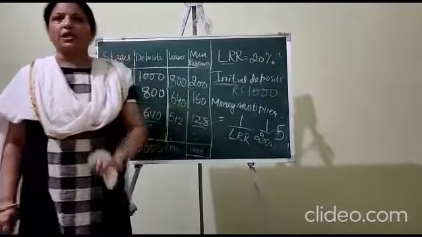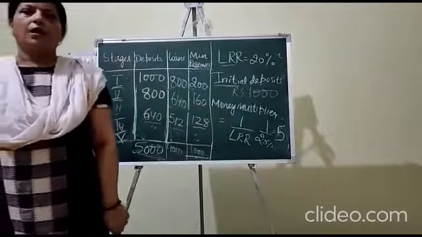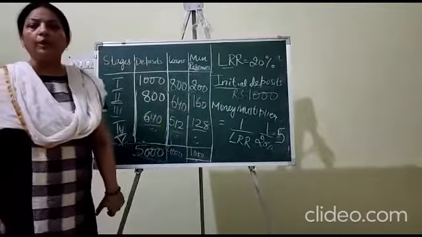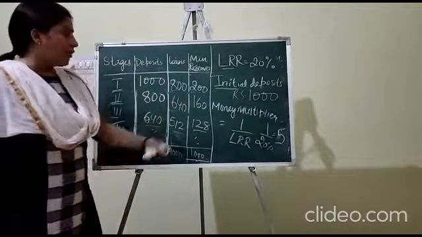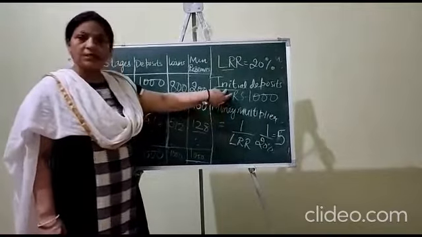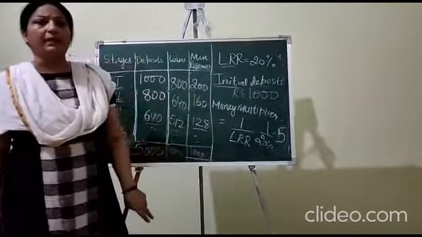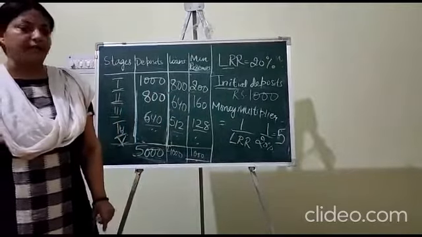Now here the question comes: how much credit will the bank be able to create from the initial deposit of rupees 1000?